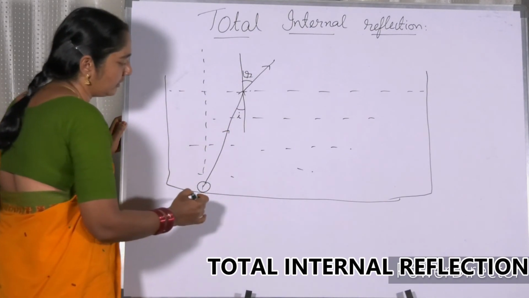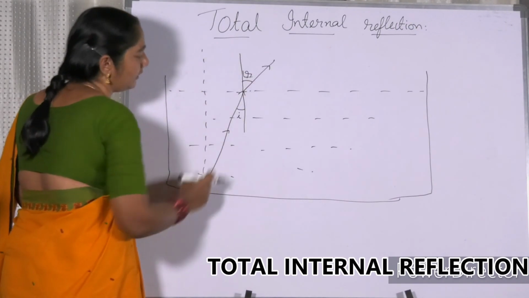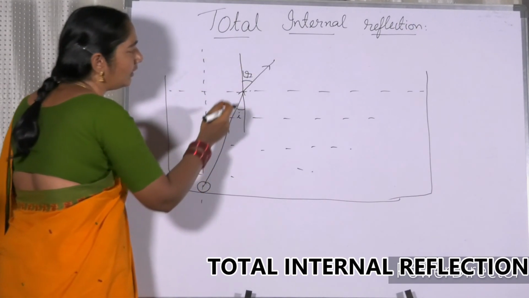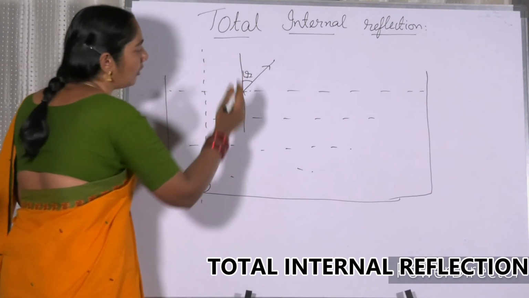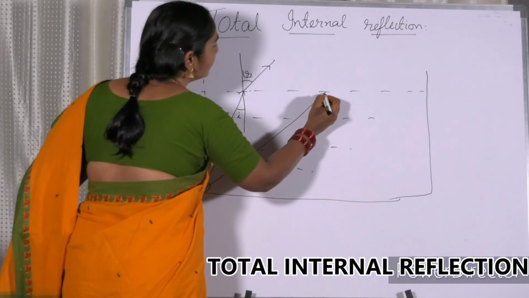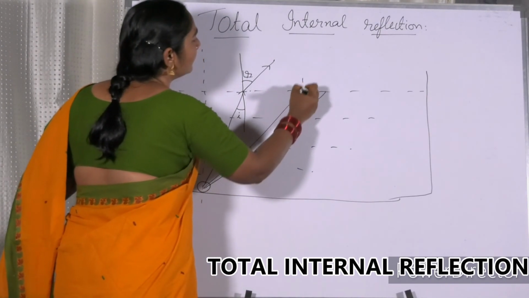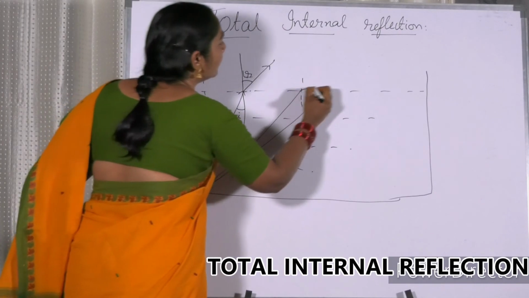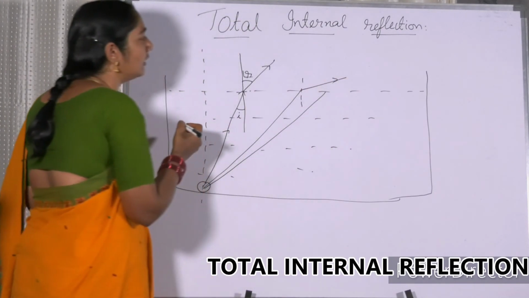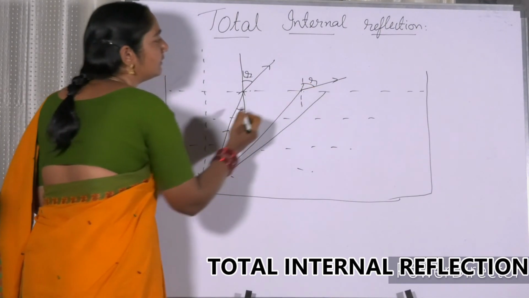This is the first ray. Now, here it is just deviating, it is going away from the normal. Now, let us take the second ray. My dear friends, in this case, let us take one more ray. This is the normal. Still, the ray is going like that. Still, the deviation has increased. The angle R has increased.